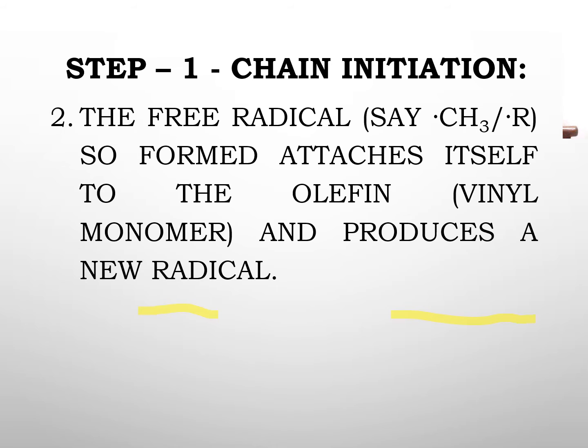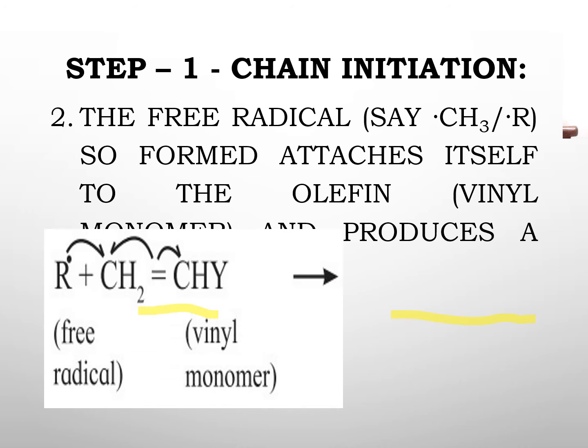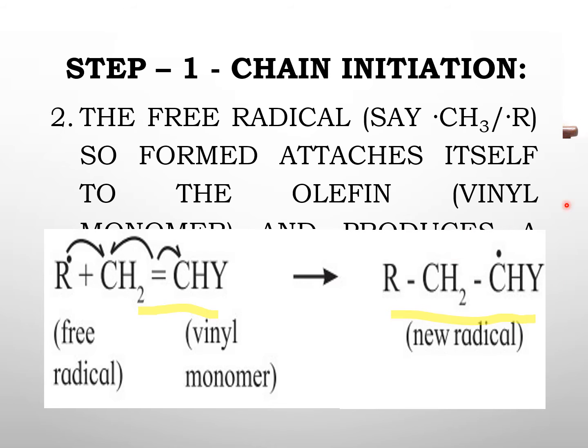This methyl free radical, or the alkyl free radical, attaches itself to the vinyl monomer and produces a new free radical. The bond between CH2 double bond CH in the monomer cleaves homolytically, one electron goes to each, and the reaction takes place between the free radical and the vinyl monomer, and a new free radical is generated.